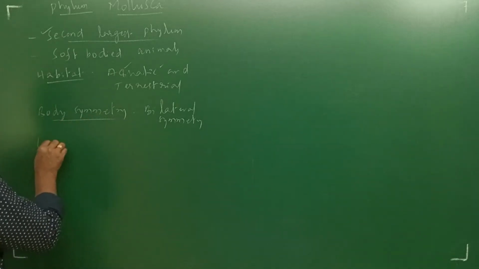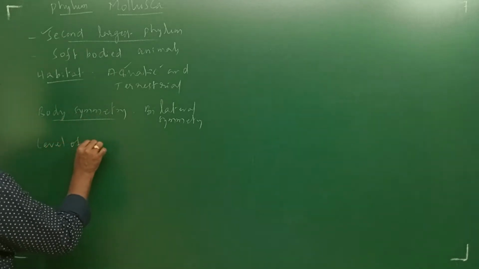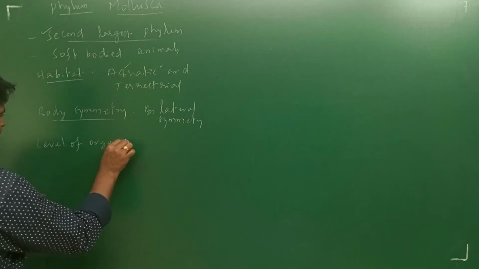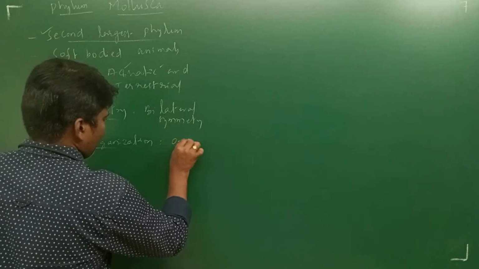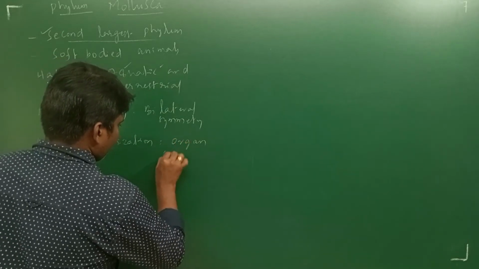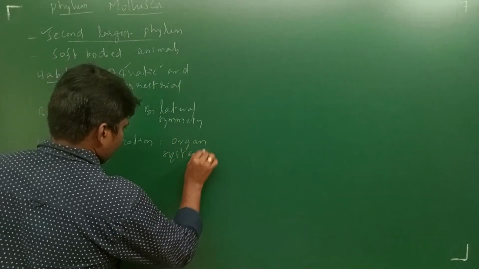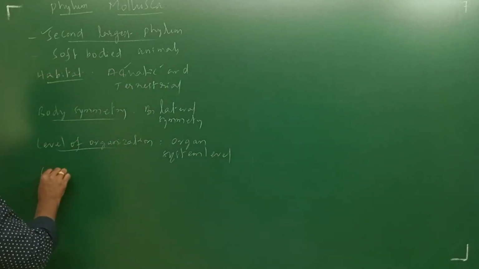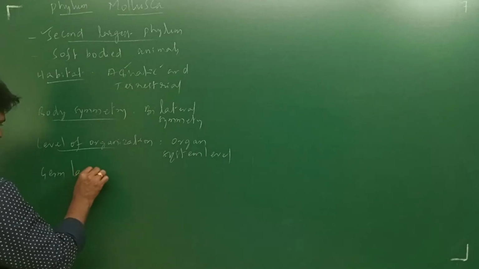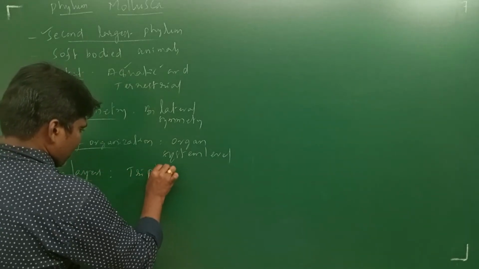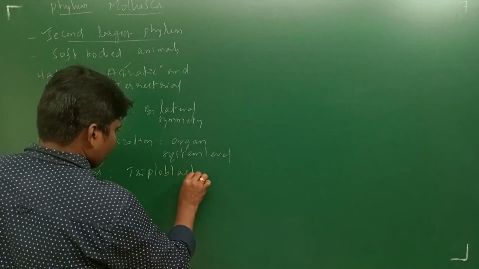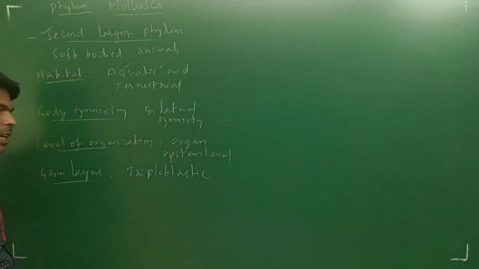Next, level of organization: organ system level. Germ layers are triploblastic: ectoderm, endoderm, mesoderm, three embryonic germ layers present.